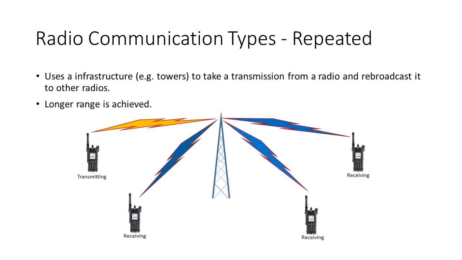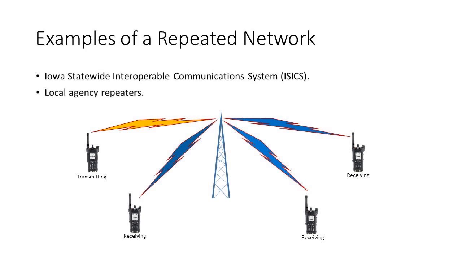To overcome range limitations, repeated networks are implemented. You may be familiar with this type of network based on your local LMR network. In this scenario, infrastructure such as radio towers are used to receive a transmission from a radio and rebroadcast it out to the other radios. This helps extend the range of the network. In this scenario, the radio on the left is transmitting. The repeater tower receives the transmission and then repeats it back out to the other radios. Examples of repeated networks include ISICS and local agency repeaters.